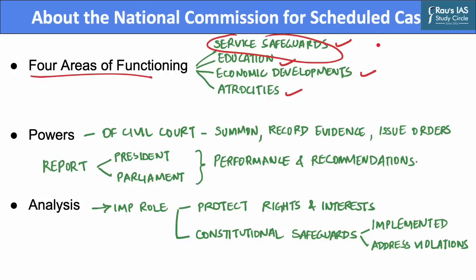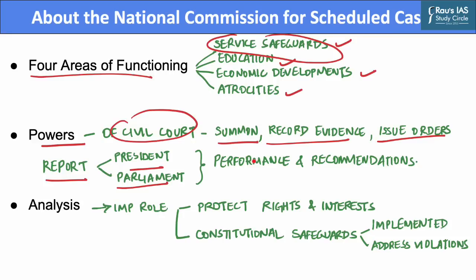so forth. The Commission has also succeeded in institutionalizing the system of liaison officers and special scheduled caste and scheduled tribe cells in all ministries and public sector enterprises, which are there for speedy and effective resolution of all grievances of the employees belonging to these particular communities. The Commission also has the power of a civil court, meaning that it can summon witnesses, record evidence, and issue orders. It also submits an annual report to the President and the Parliament based on its performance, and in these reports, the Commission provides a few recommendations as well.